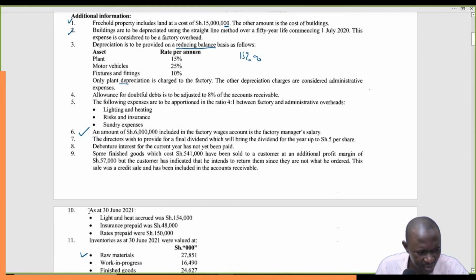But there was something about lighting and heating, rates and insurance. Yes, it's here. As of 30th June 2021, light and heat accrued was 154,000. If it's accrued, it means we add to what has been paid. Then insurance prepaid was 48,000. We deduct it because it doesn't belong to that particular year. Then rates prepaid 150, we also deduct because they don't belong to that particular year.